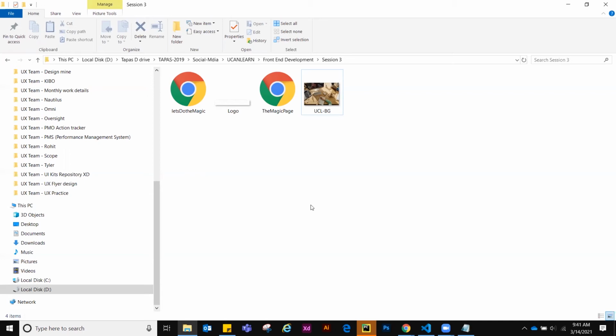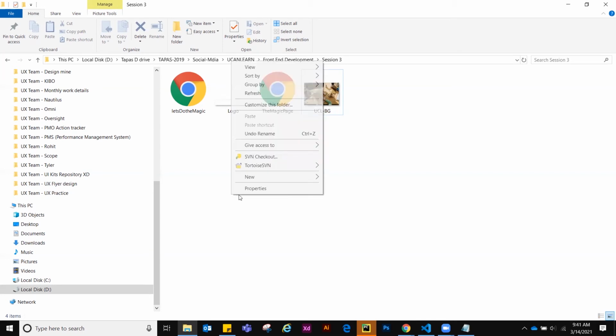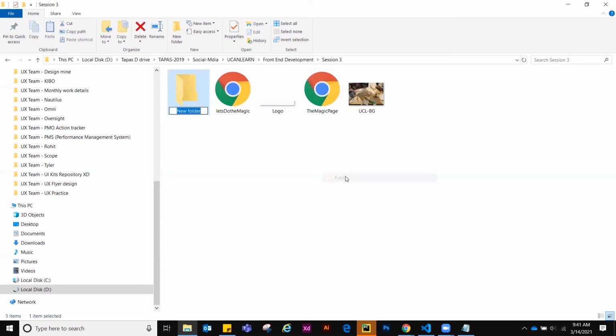If we have food items or masalas, we have a different cabinet. If we have veggies, we have a different cabinet. Likewise, in the coding world we do the same thing. We create folders, right?